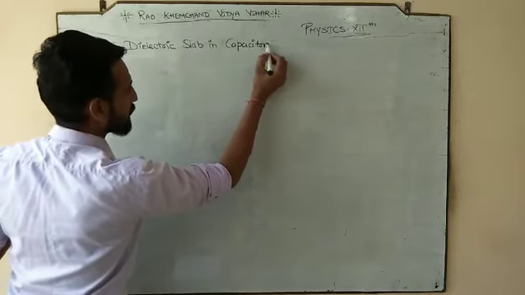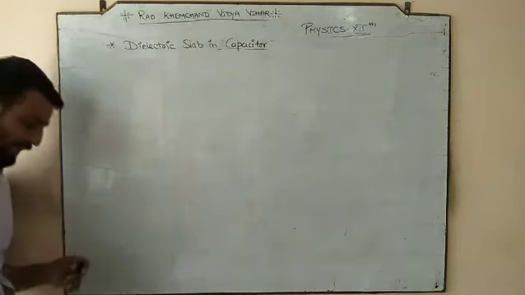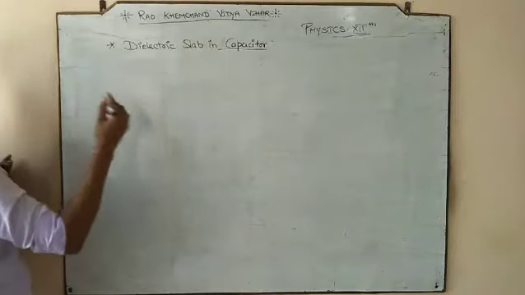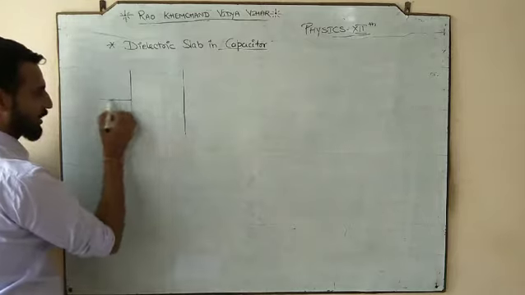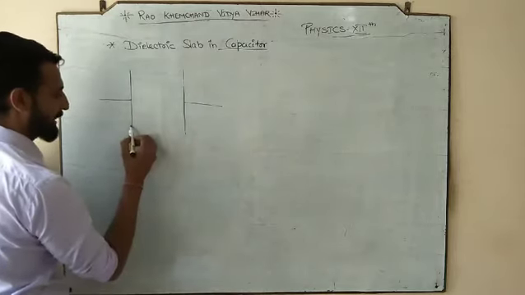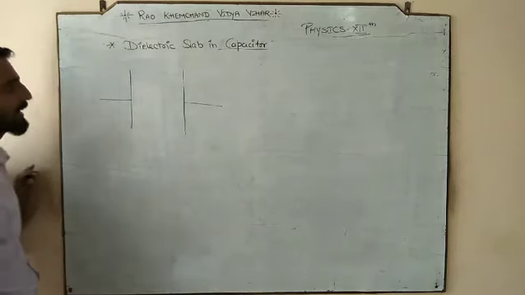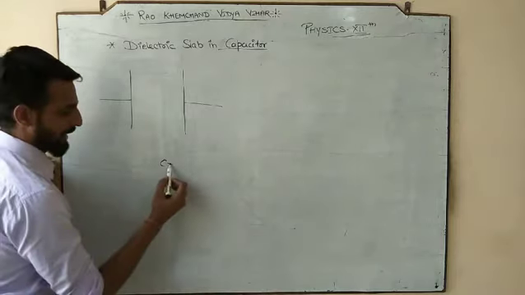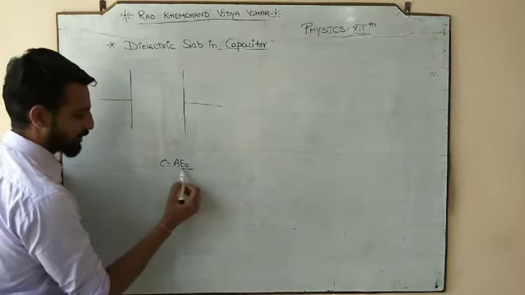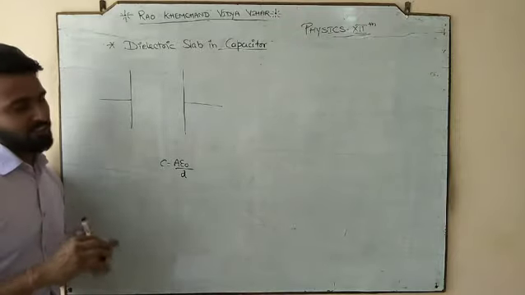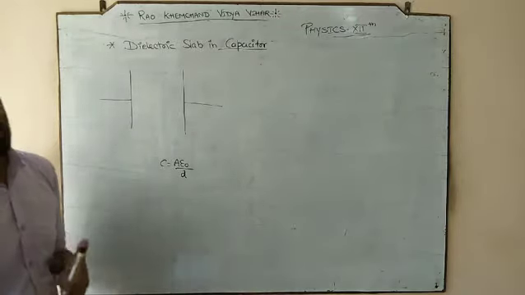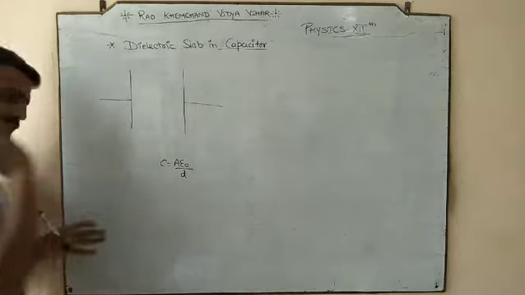So we have studied, we have discussed the parallel plate capacitor. If I draw here again, check this out. I have a parallel plate capacitor. The capacitance for the parallel plate capacitor is Aε₀ by d, where A stands for the area of the plate, ε₀ stands for the permittivity of the medium, and d stands for the separation.